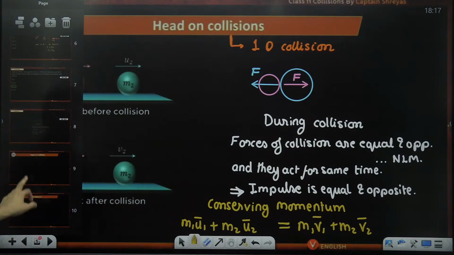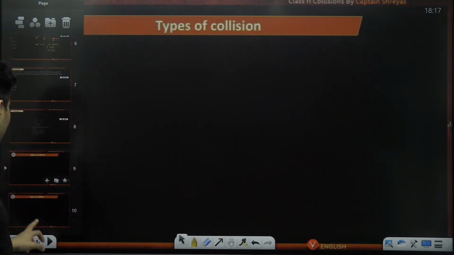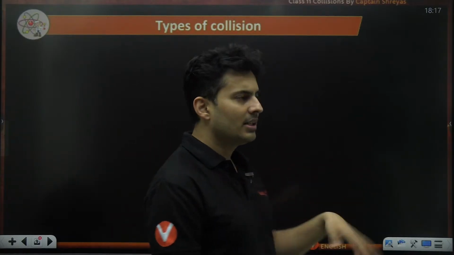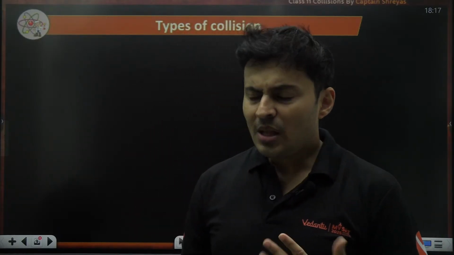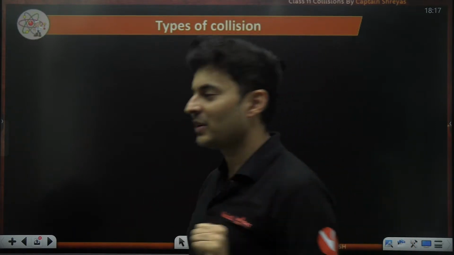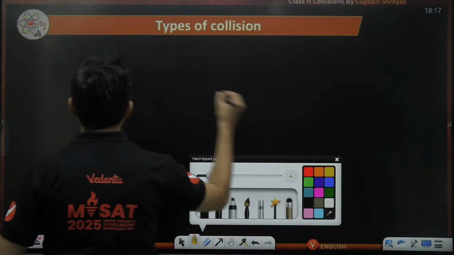Anyways, now let's come to the main topic of discussion, and that is the types of collision. Why do we have different types of collision and what is the significance of it? See, momentum is always conserved, but energy is not conserved always. So based on the energy aspect, we divide the collisions into different types. I'll just repeat it over here.